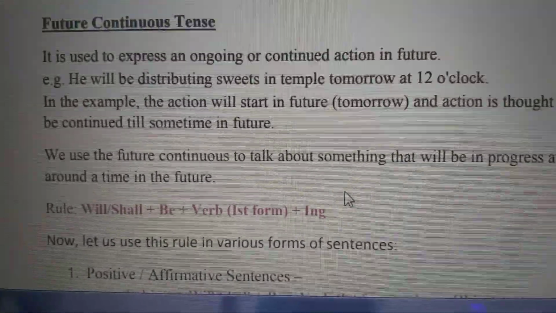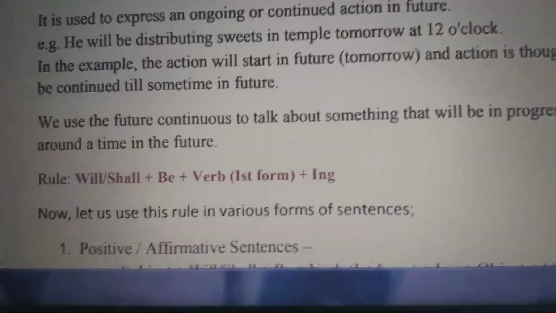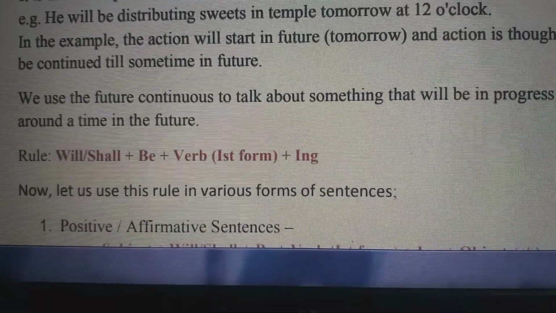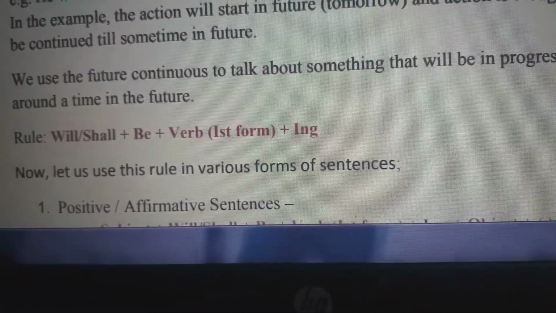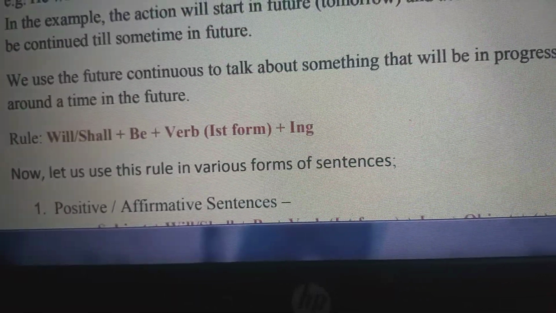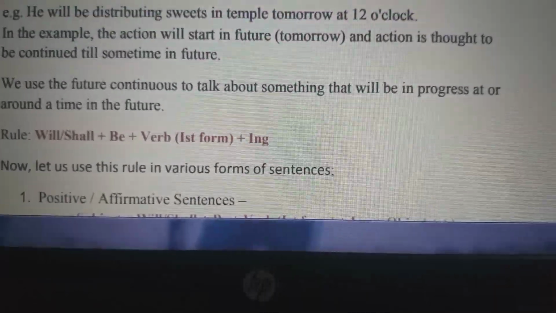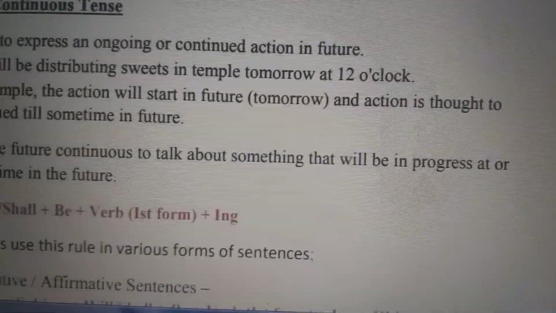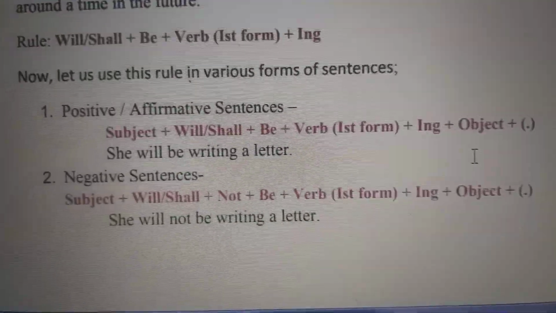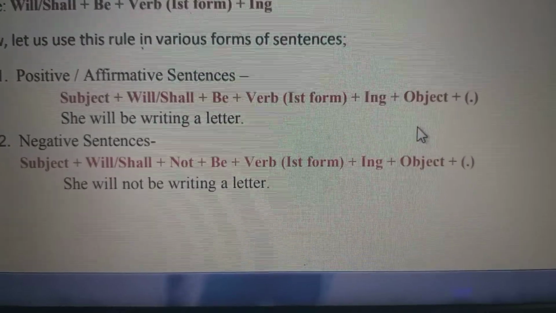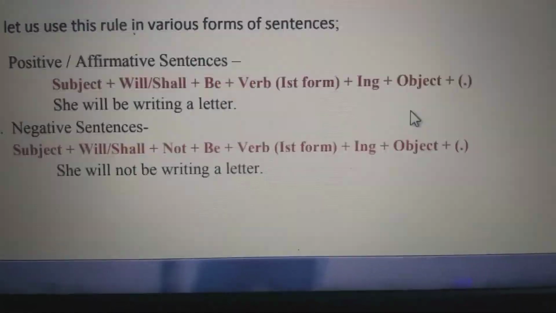Then we come to future continuous tense. In future continuous tense also, children, the rule is will or shall plus be, and the verb with ing, first form of verb with ing. In this also, students, we use the positive and negative forms as well as the affirmative forms. In this also, will or shall plus be, like she will be writing a letter.